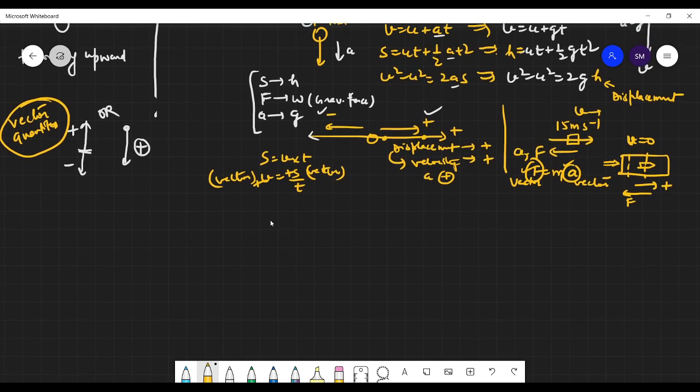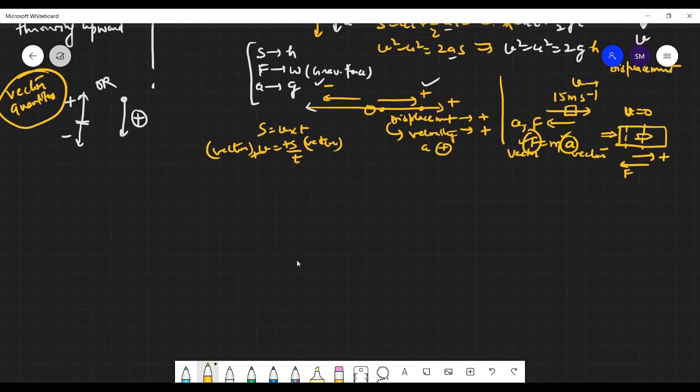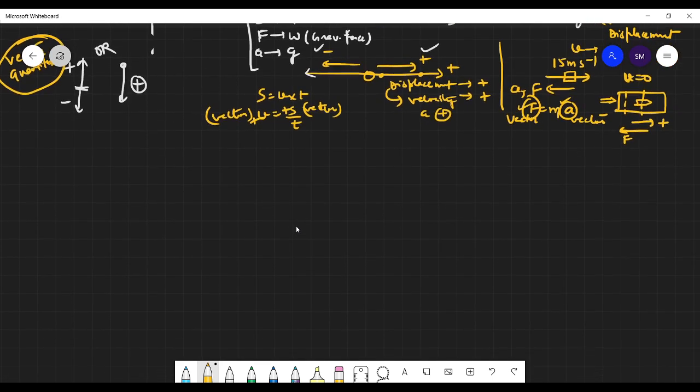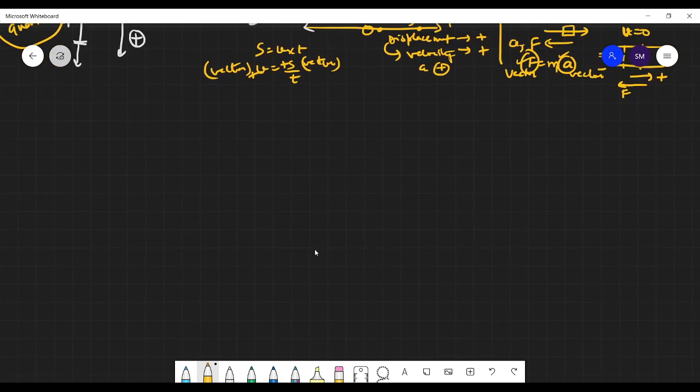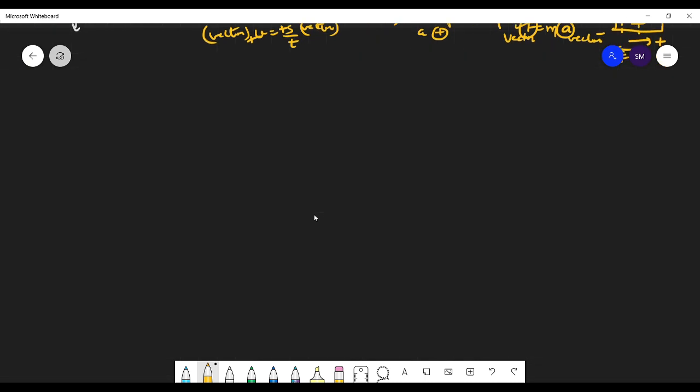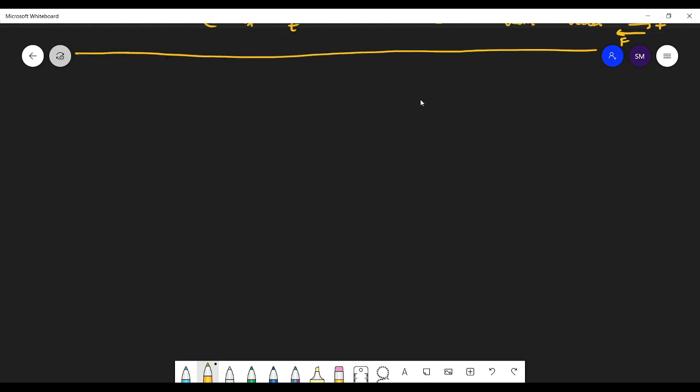Writing doesn't mean writing each and every word, just the key points, the key lines, and the key formulas. Okay, students, write it down. Shall we move forward now? Okay, good. Now let us do some questions, and only then will we be able to understand what we have studied.